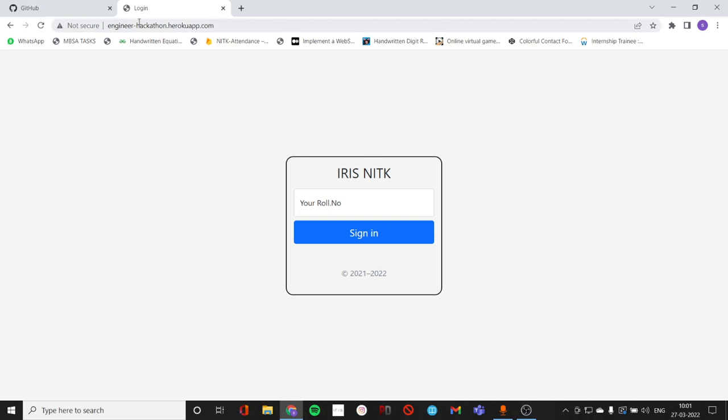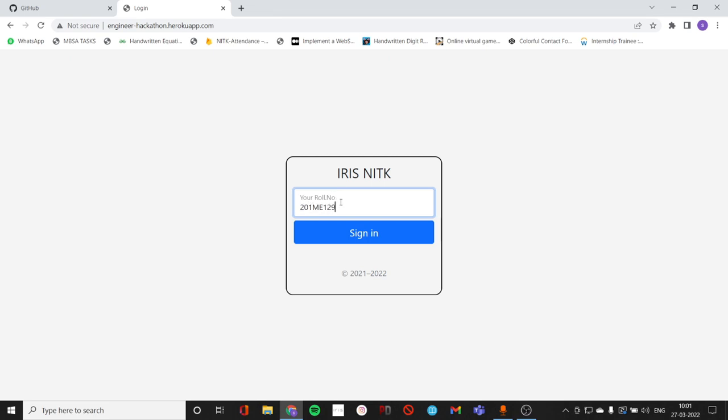As you can see, this is the main website I've just created. I've not made any authentication for now, because we can add it later as a modification. I have made this specific to my college, but it can be modified for any college. Iris is our college organization which maintains all these things, so I have written the name Iris there, and NITK is my college name, that is National Institute of Technology, Karnataka. I'll enter my roll number here as it is asking.